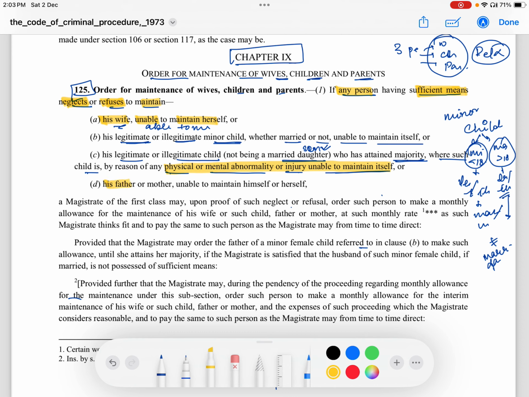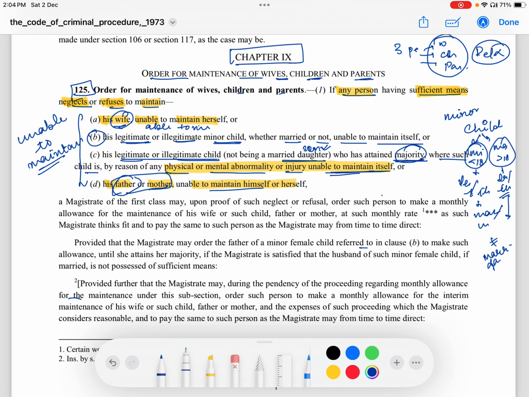Then his father or mother unable to maintain himself. So one thing is very common in all these four except clause B, which is unable to maintain. This is important. So a wife who is unable to maintain, parents, father or mother who are unable to maintain, legitimate or illegitimate child who are major but unable to maintain.